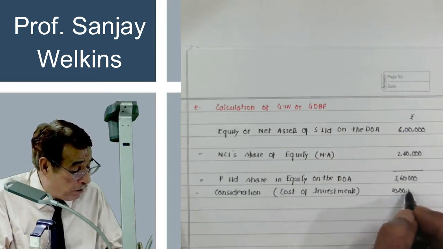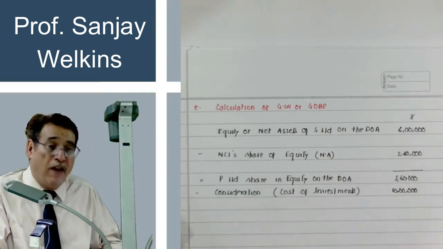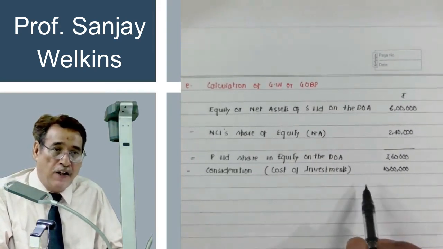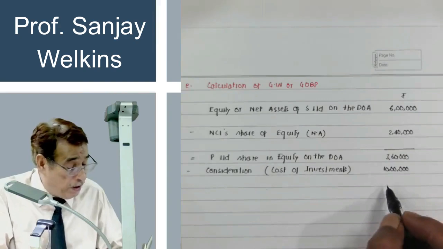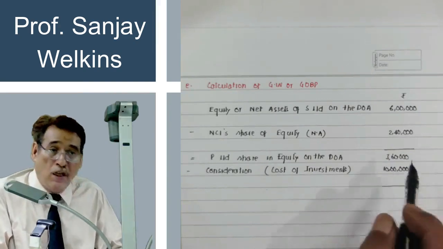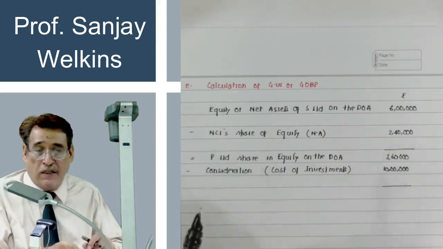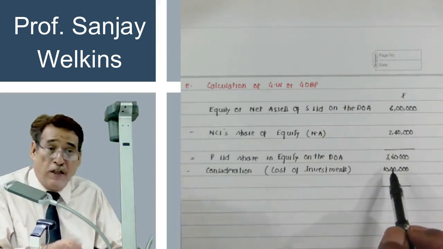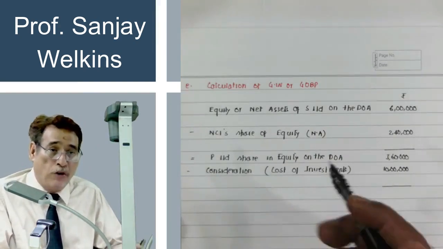So the important point is, as you have seen, we have applied similar rules which we applied under Ind AS 103, correct? That means computation of goodwill is controlled not by Ind AS 110 but rather by Ind AS 103. Anyway, the point here is that we paid much more than what we got.